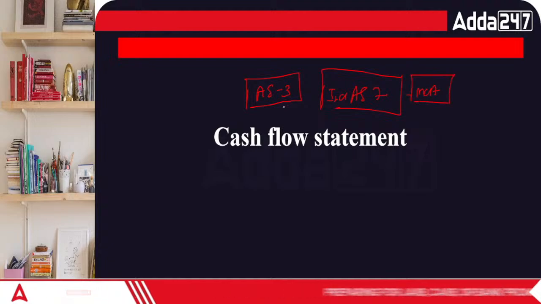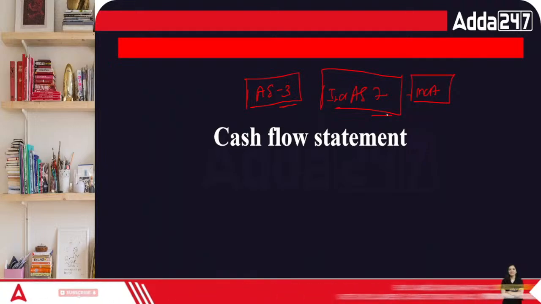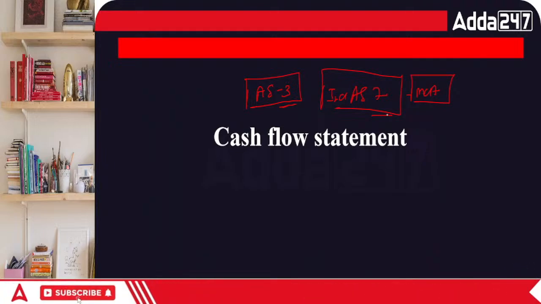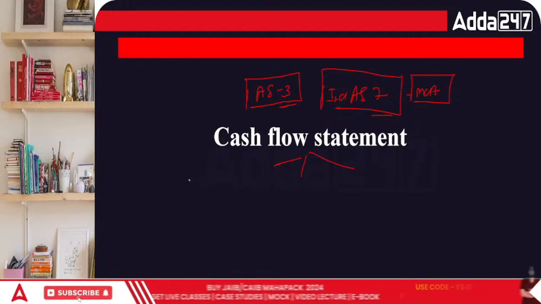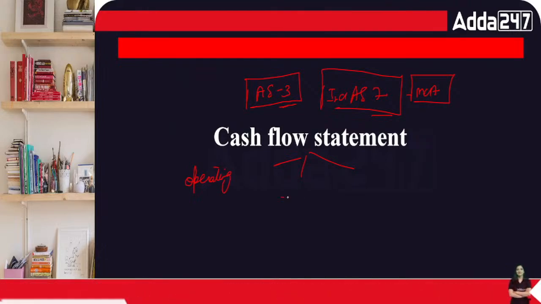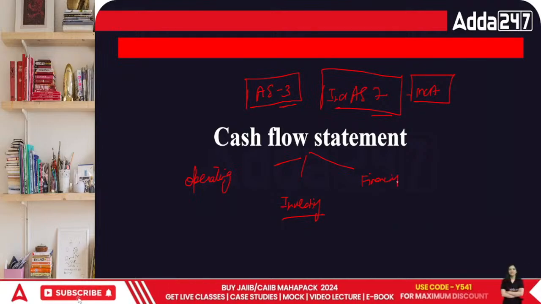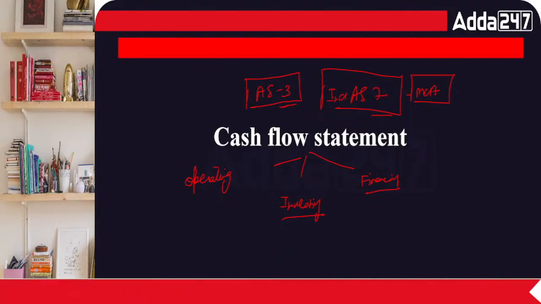So if you look at the differences between 3 and 7, there were not many significant differences between the two, as both agreed upon one thing, that there are three activities: operating, investing, as well as financing. This is the first part that we believe in.